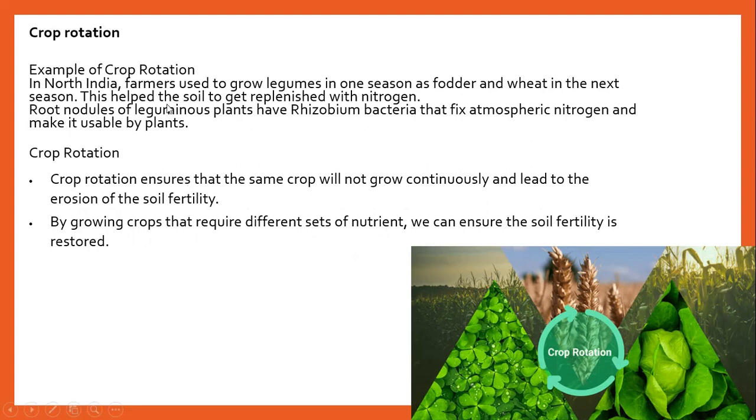Now, what is crop rotation? In case of crop rotation, the farmers grow leguminous plants in one season as fodder and wheat in the next season. Why is it done? Because the root nodules of the leguminous plant contain rhizobium bacteria, and it helps to fix nitrogen, so it makes the soil rich in nitrogen.